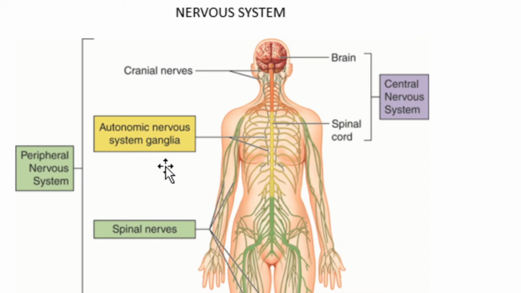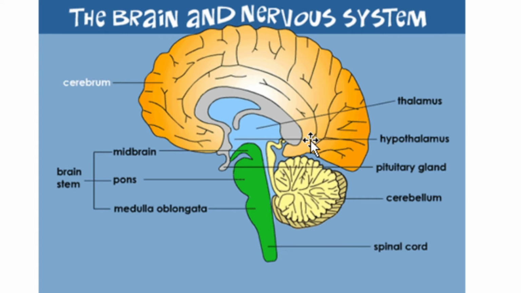Now, let us see in detail each and every part of the nervous system. Let us see the structure and function of the brain. The brain is the main coordinating center of the body. If you observe the figure very closely, you can see that the cerebrum is the biggest part of the brain.